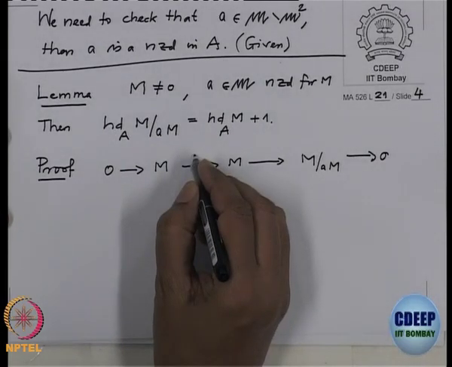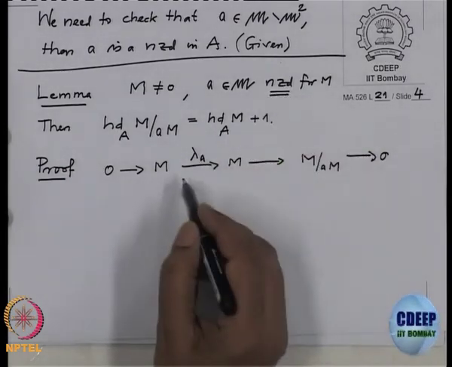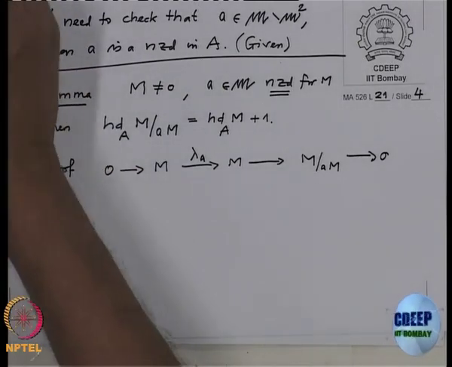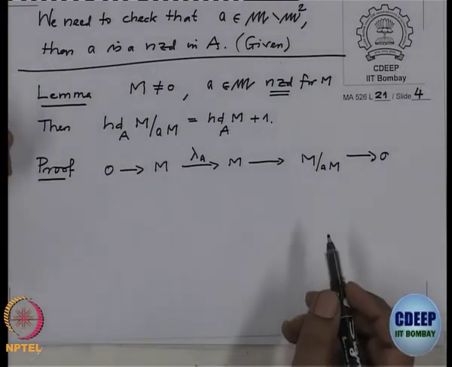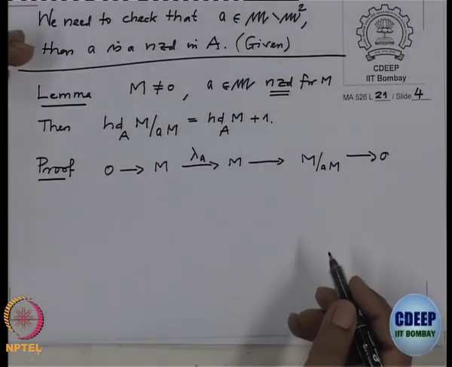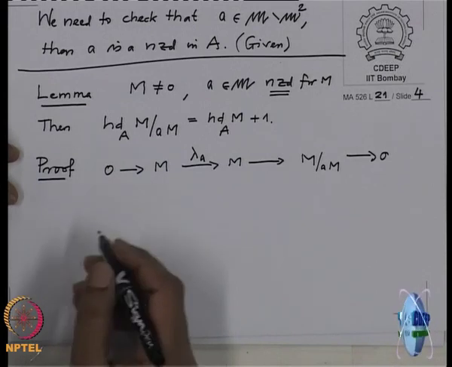a multiplication by a, and the fact that it is a non-zero divisor means this map is injective. This is the kernel. So, now to compute the homological dimension, we have to apply Tor. We have to apply tensor product with the residue field and compute the Tors. So, when you write a long exact sequence, what do we get?